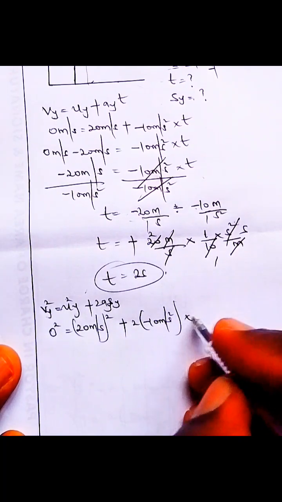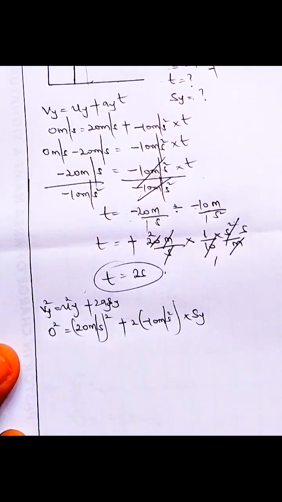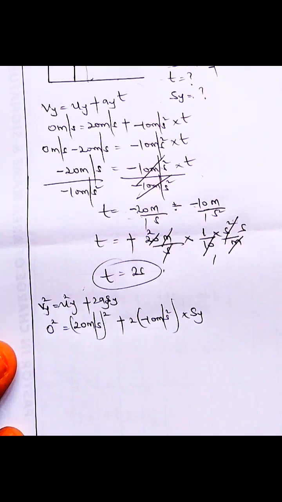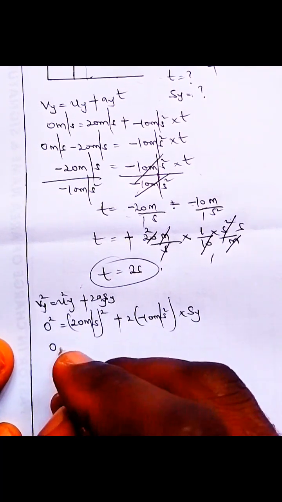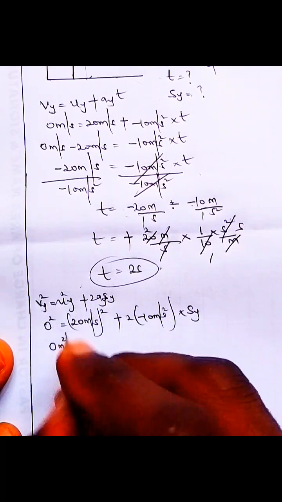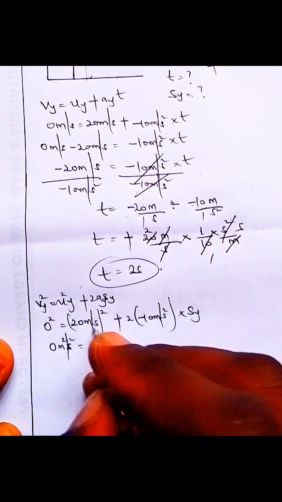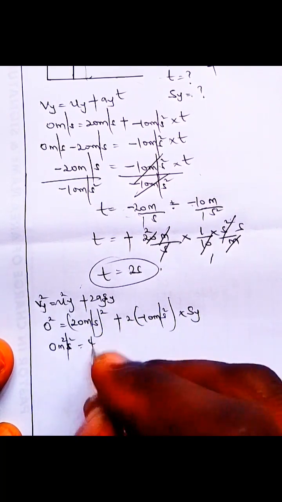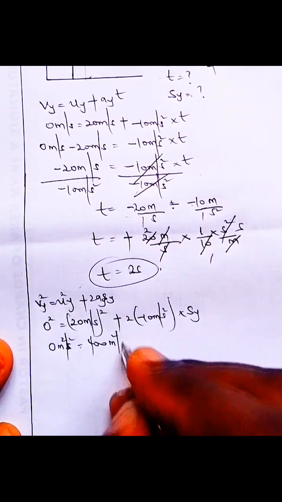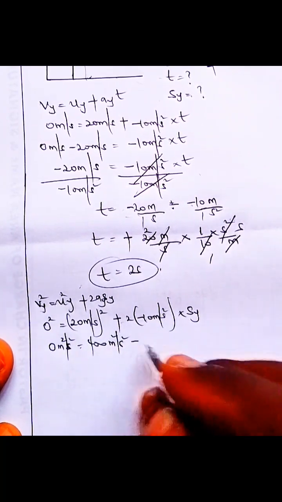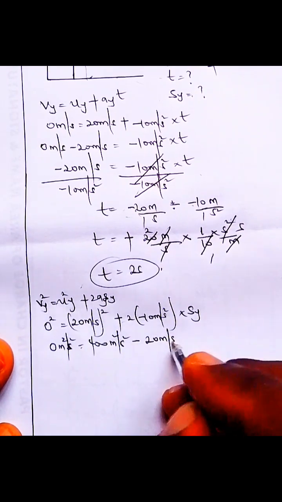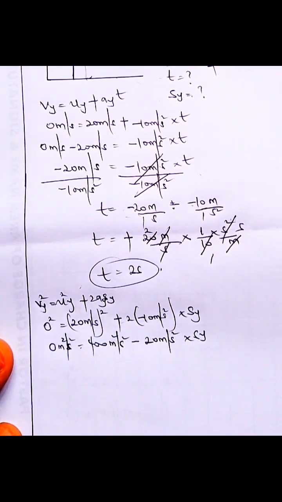Now the total distance is what we are looking for, we don't know. So what was the total distance covered at maximum height? So that's 0 meters squared per second squared. 20 meters per second raised to power 2 is 400 meters squared per second squared. That's 20 meters per second times 20 meters per second. The plus and minus is minus 20 meters per second squared times distance.